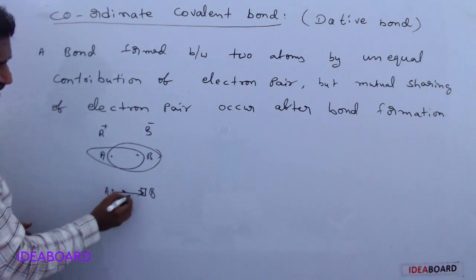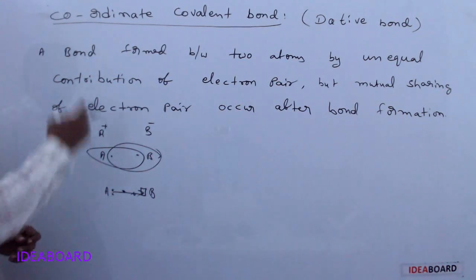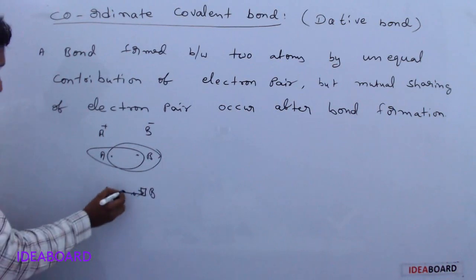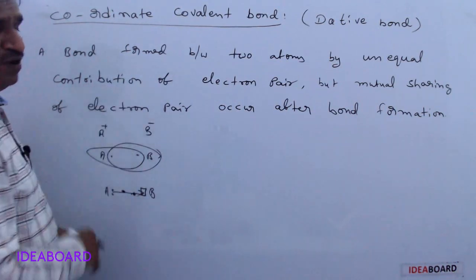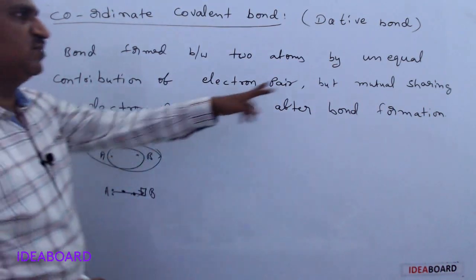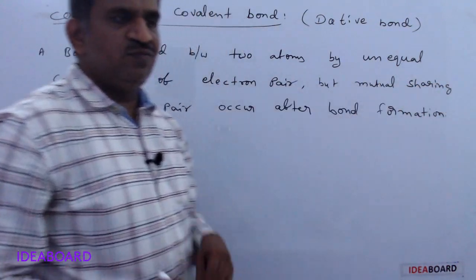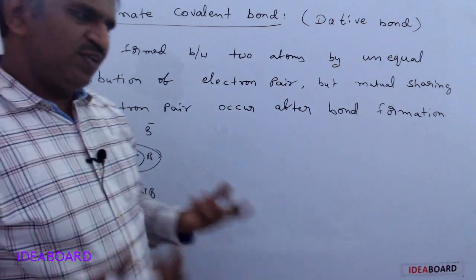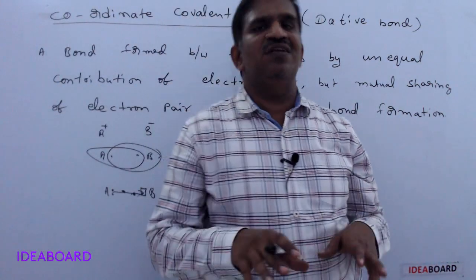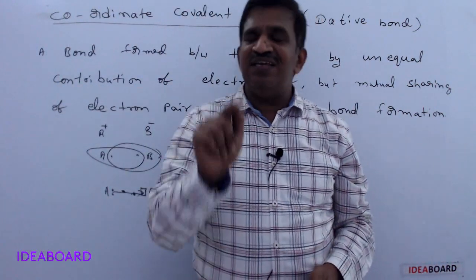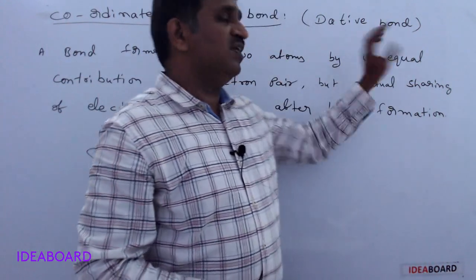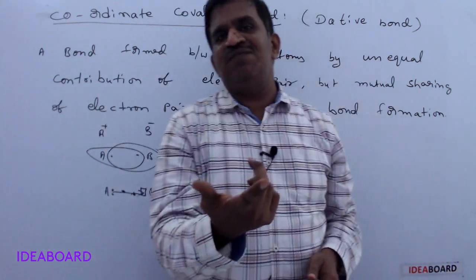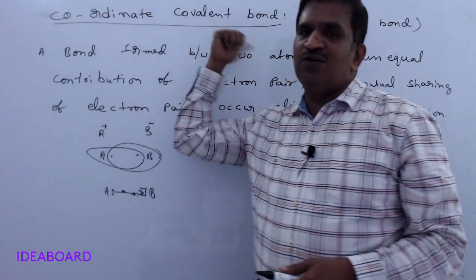After formation of this dative bond, the bond behaves as a covalent bond because mutual sharing occurs. Equal contribution and mutual sharing means a covalent bond, but unequal contribution and mutual sharing means a coordinate covalent bond.